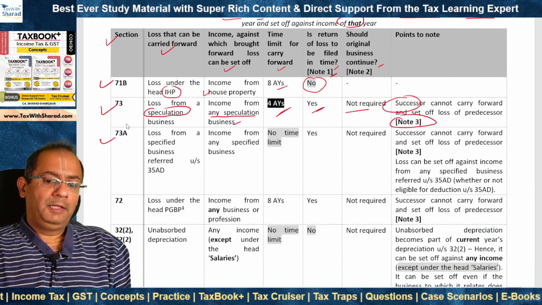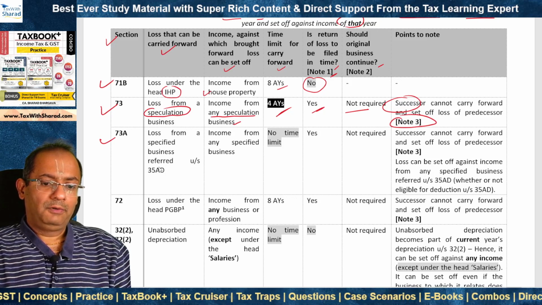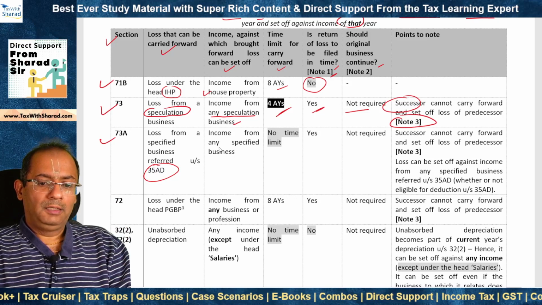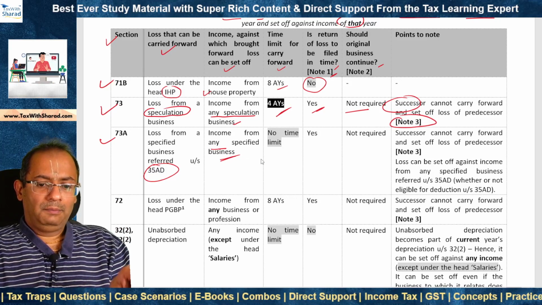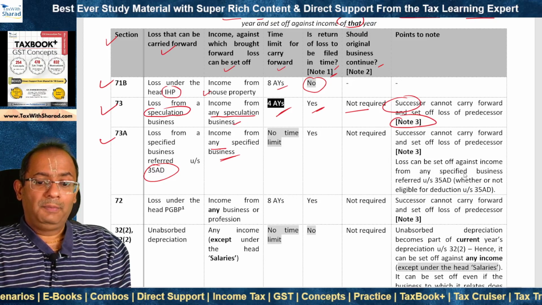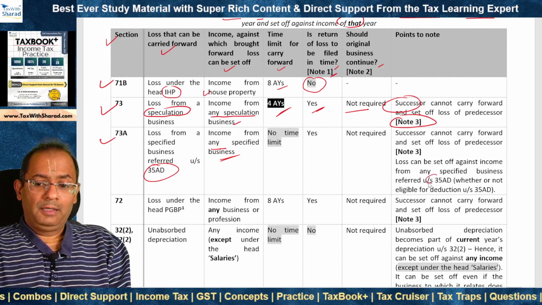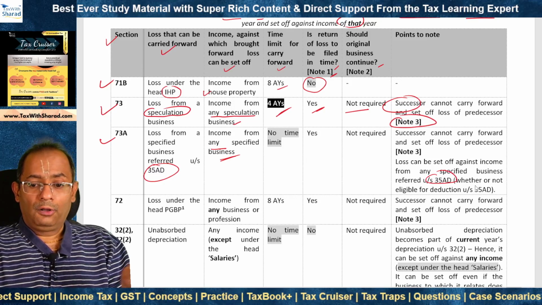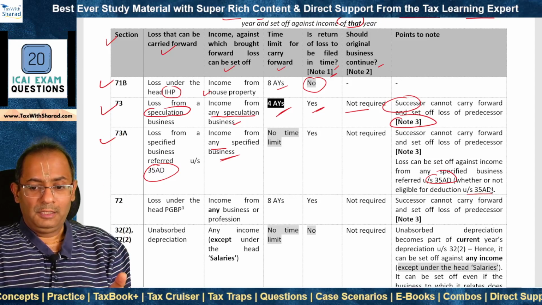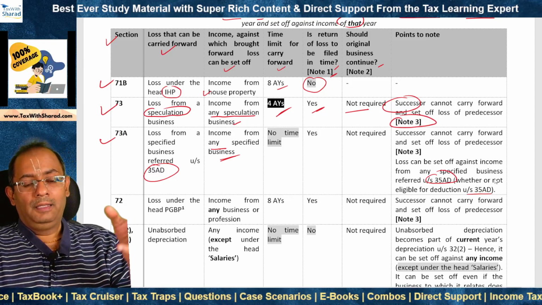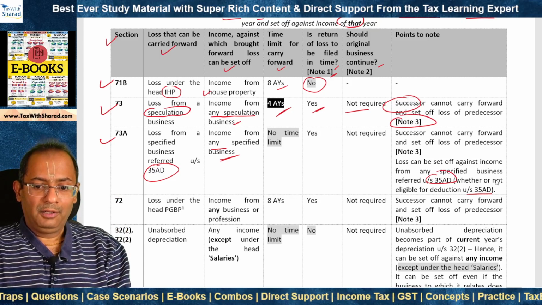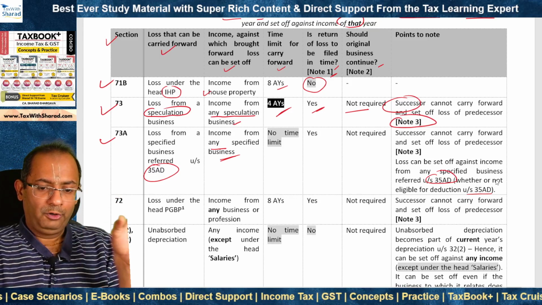Section 73A deals with loss from a specified business referred under section 35AD. This loss can be carried forward and set off against income from any specified business. But what we need to note is the loss can be set off against income from any specified business referred under section 35AD, whether or not it is eligible for deduction under section 35AD, because there is a list of specified businesses, but there are certain further conditions to be satisfied so that the 35AD deduction can be claimed. Both are different aspects from a loss point of view.